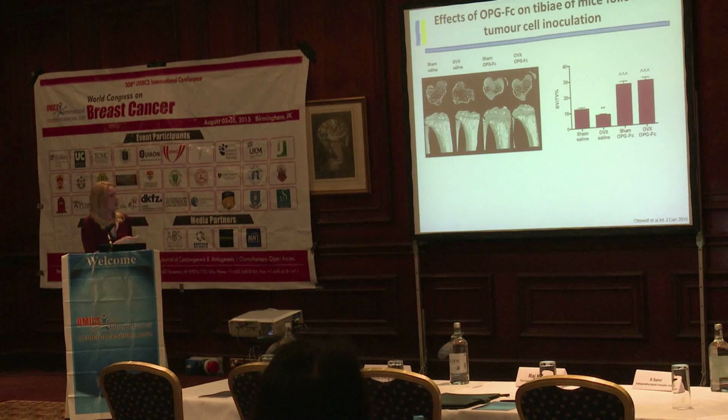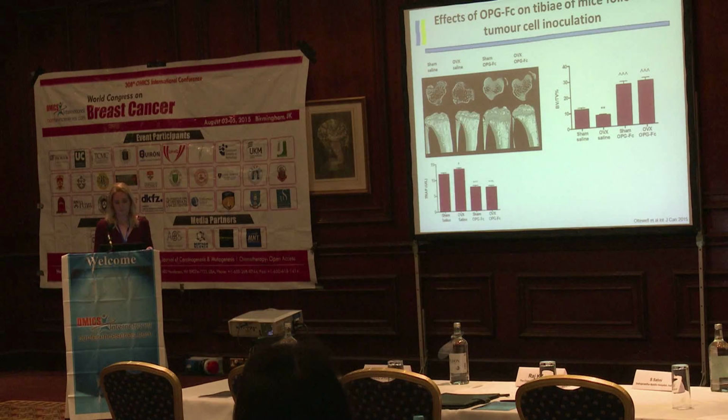So what happened to the bone environment? We can see that in the bone, as expected, ovariectomy reduced the bone volume. When we gave Fc-OPG to sham-operated animals, this increased bone volume. And when we gave Fc-OPG to ovariectomized animals, this increased bone volume to levels similar to the sham bone environment, showing that Fc-OPG can overcome this ovariectomy-induced bone loss.